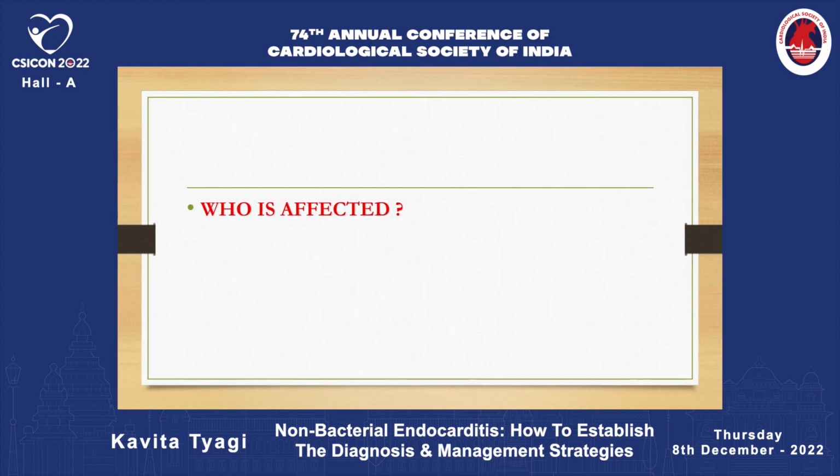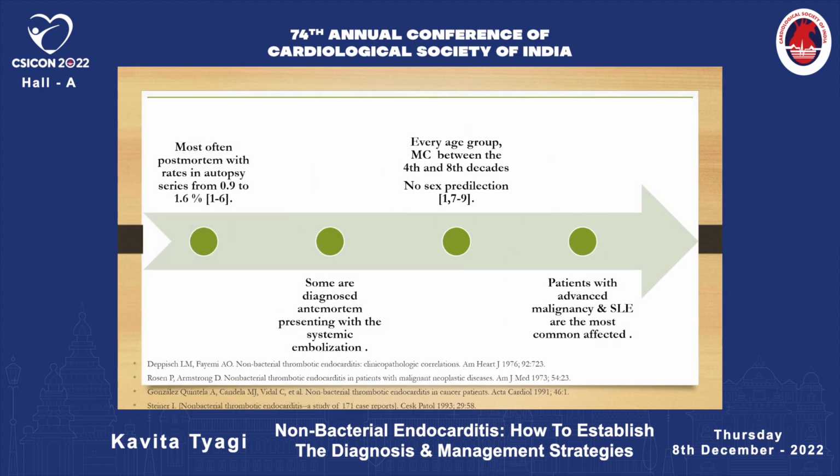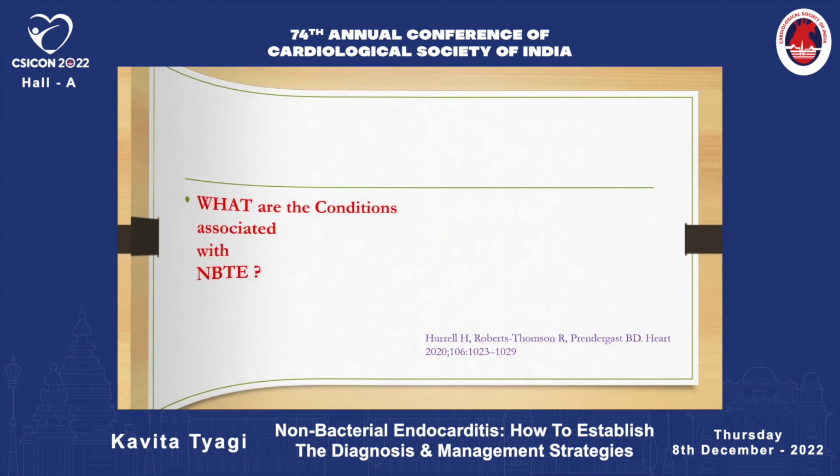So who is affected? Which class of patient? Most often, the diagnosis is postmortem, with rates in autopsy series varying from 0.9 to 1.6. However, some are diagnosed antemortem also, presenting with symptoms of systemic embolization. Any age group can be affected, most commonly between the 4th and 8th decade, and there is no sex predilection. Patients with advanced malignancy and SLE are the most commonly affected.